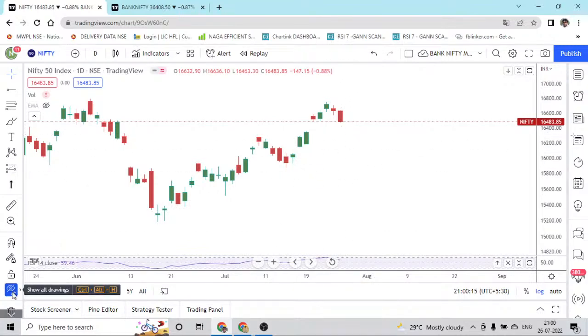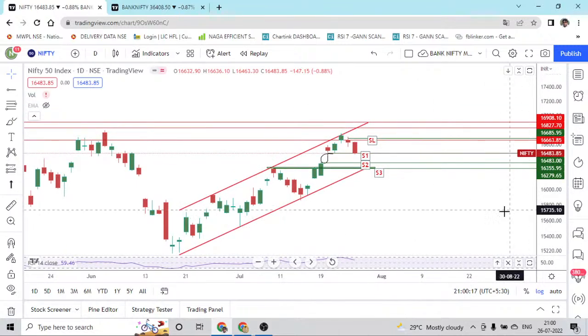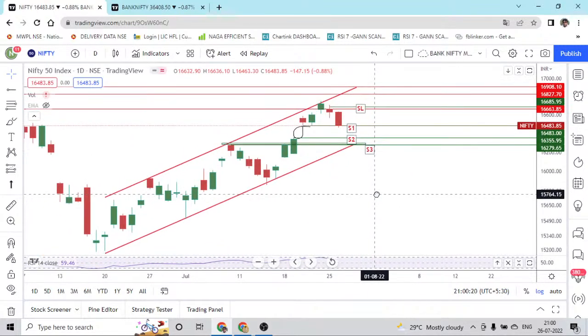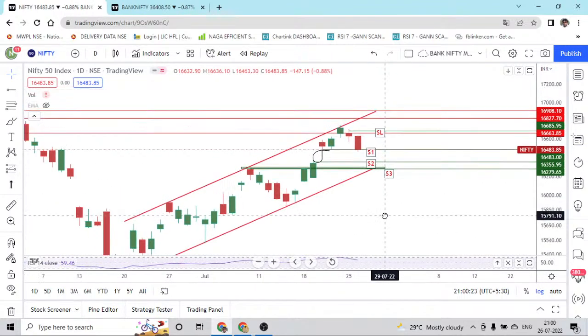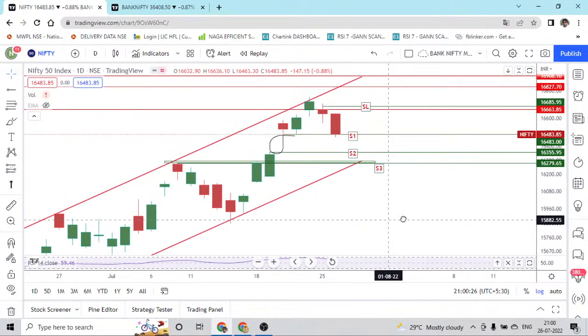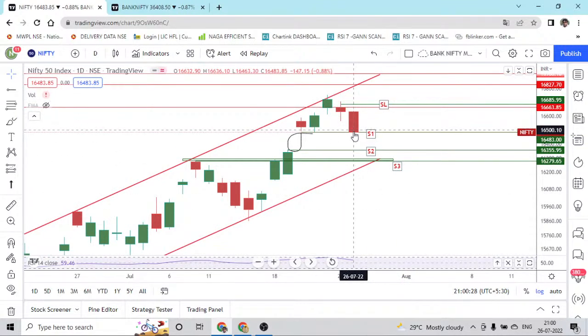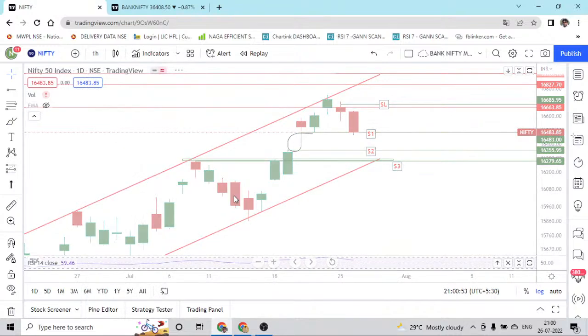I haven't changed anything in the chart from yesterday. Whatever we discussed yesterday is what is shown in this chart right now. Yesterday we predicted the market is going to make a higher low, around 16,300 to 16,280. And what happened today is it has exactly touched our first target, which is support one, at 16,483. Let's go to the 1 hour chart and see what has happened today.